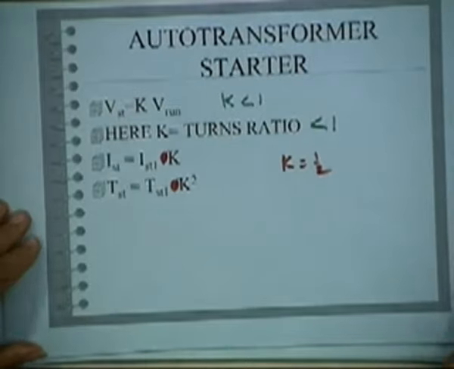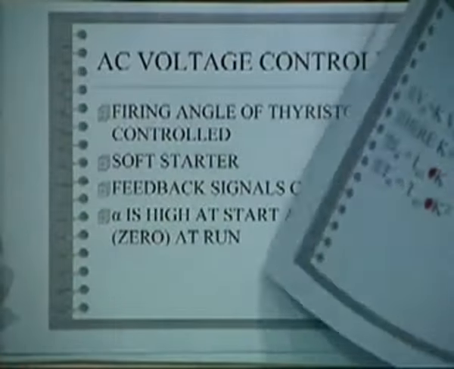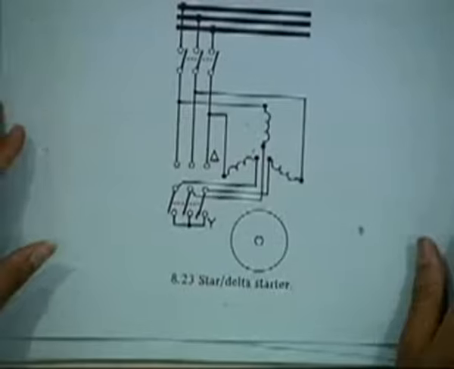So we now know that these two, auto transformer starters and star delta starters, are very well known. Now let us look at the actual connection of a star delta starter.